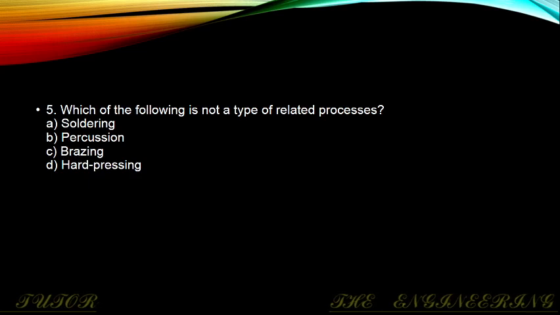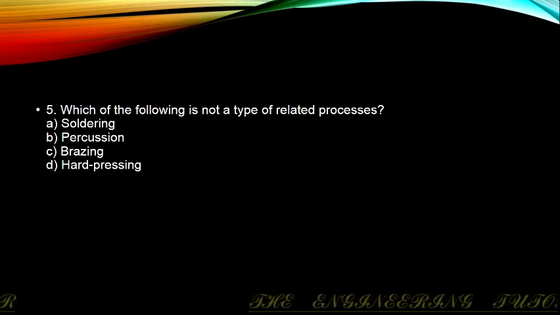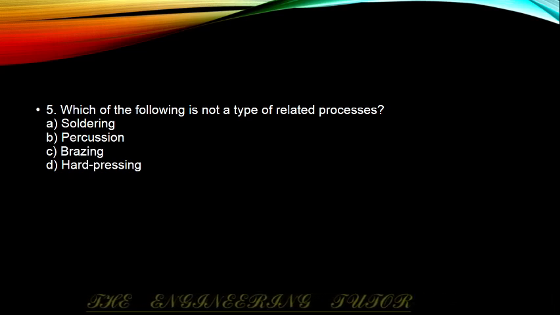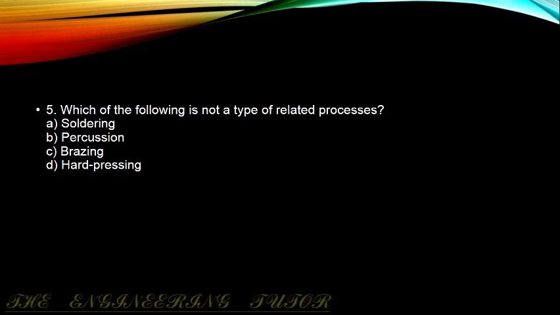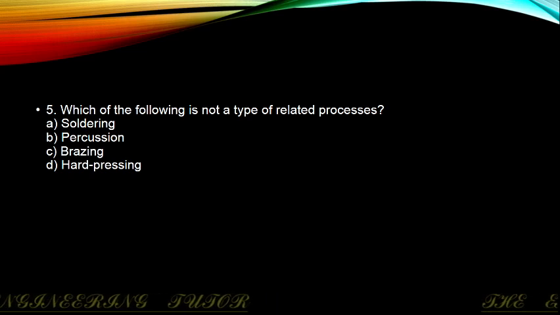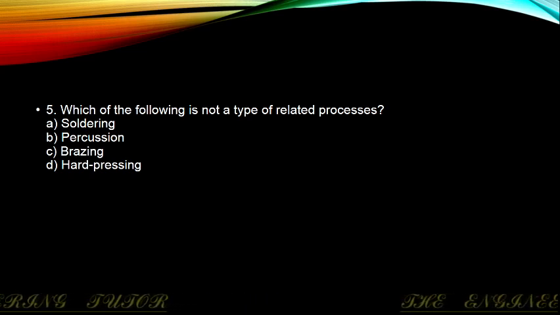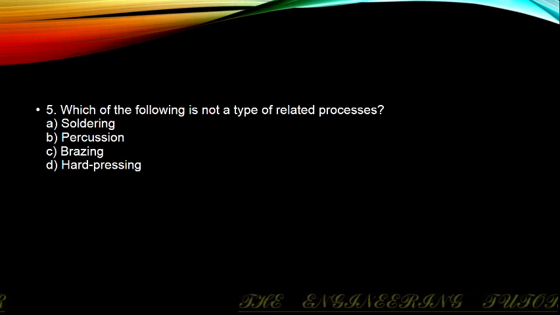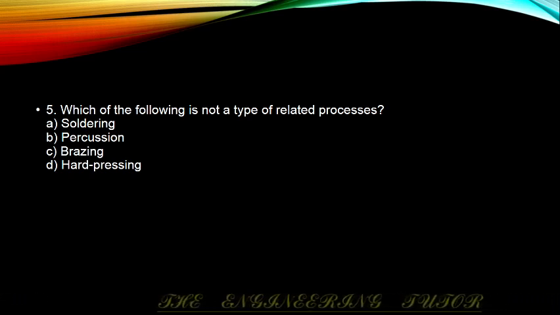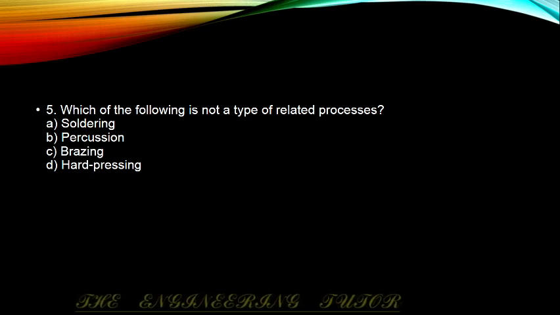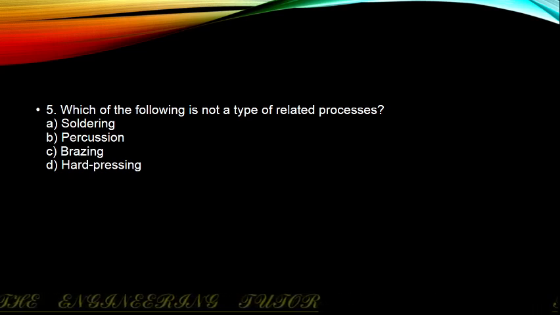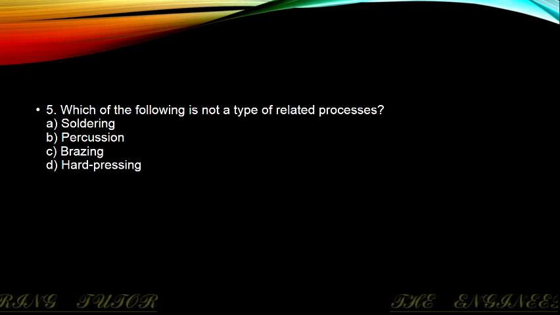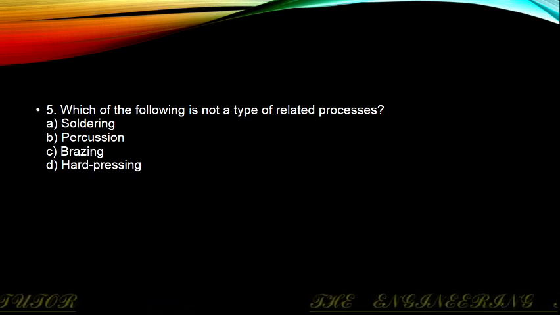Which of the following is not a type of related process? That is, among the four options given, three of them are related and one is odd, so we have to select the odd one out. The options: soldering, percussion, brazing, and hard pressing. The correct answer is percussion. It's a welding process and all the other three are related. Soldering, brazing, and hard pressing are related processes.